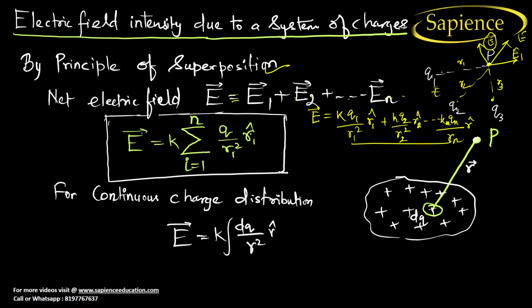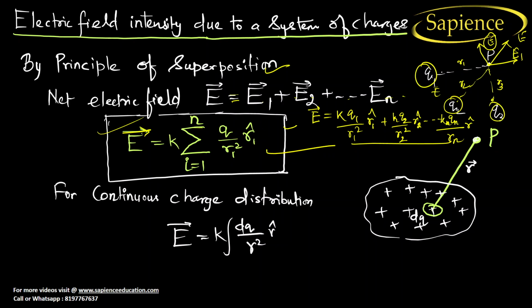So when you add this, we can sum this up. I think you have already done lots of things in class 11. So the net electric field will be equal to K into summation of i from 1 to n of Q by R square. So this is the net electric field due to the discrete charges, right? So charge is in the form of packets like this Q1, Q2, Q3. Then you will get this. I hope you have understood this.